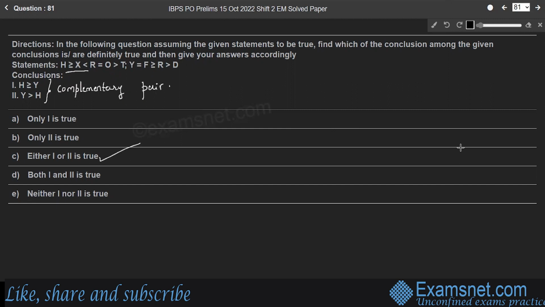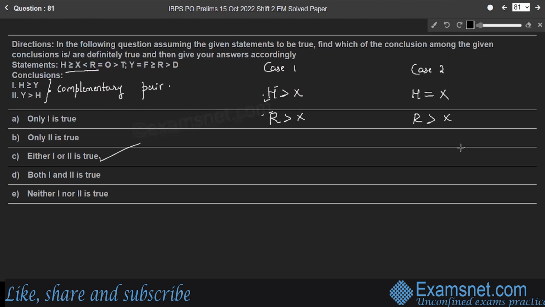Here the first part says h is greater than or equal to x, so we'll consider it as it is. Here, case 1 and case 2. In the first case, h is greater than x. In the second case, h is equal to x, right? So x less than r means r is greater than x, so we'll write r greater than x. Therefore, both h and r are greater than x, but there is no direct relation between h and r. Also in the second case, r is greater than x, right?